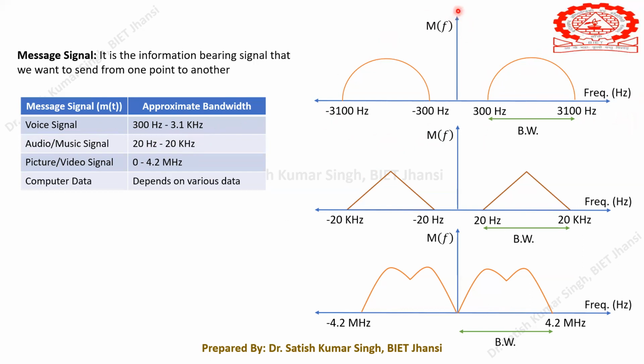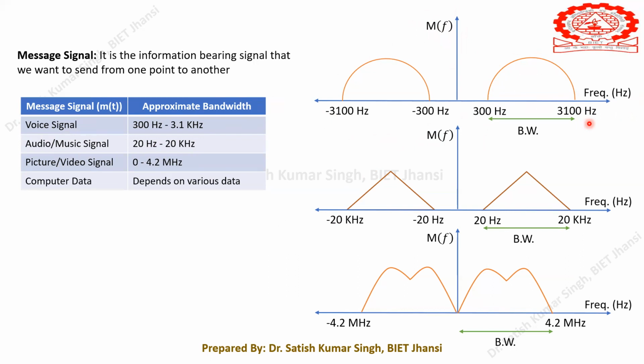We have a certain message signal m(t), and from m(t) we take the Fourier transform, and that Fourier transform is plotted with respect to the variation in frequency.